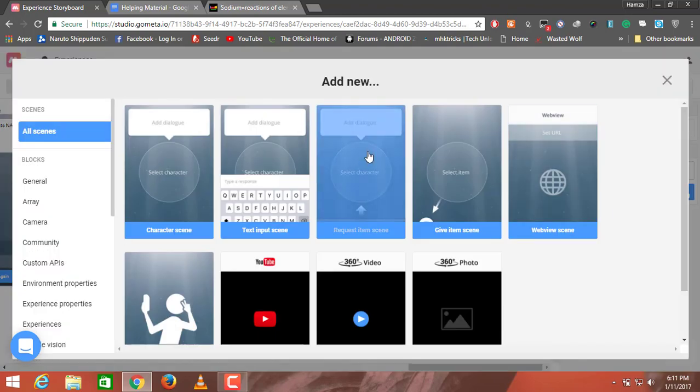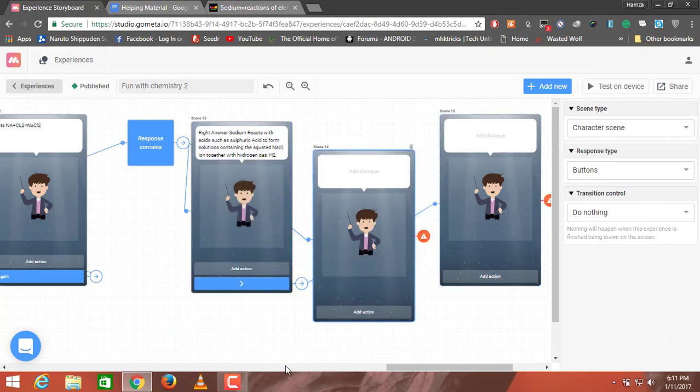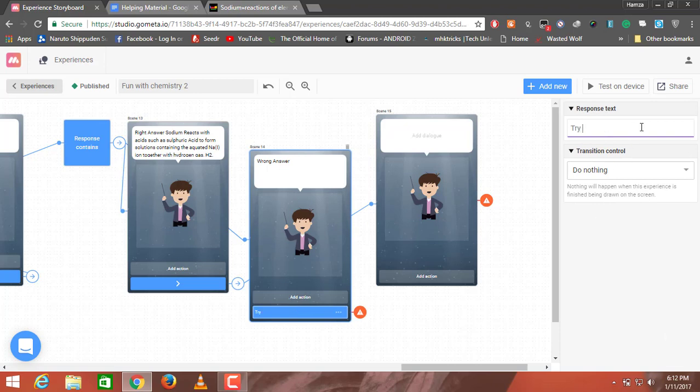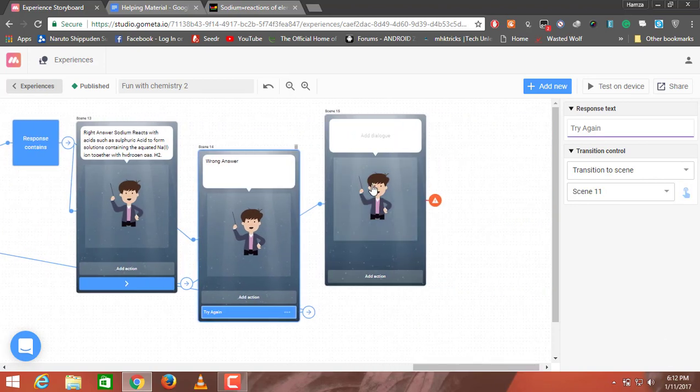Transition to a new scene in which I will ask a question. For the wrong answer, say wrong answer. Click on add action, I'll change it to try again. I'll change do nothing to transition to scene. So all the connections are made at the moment.